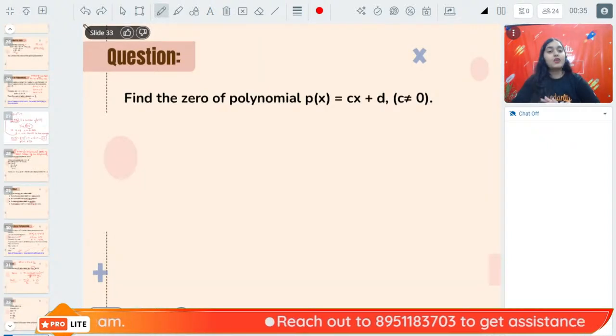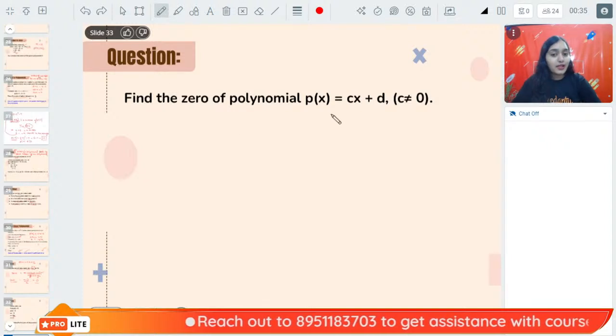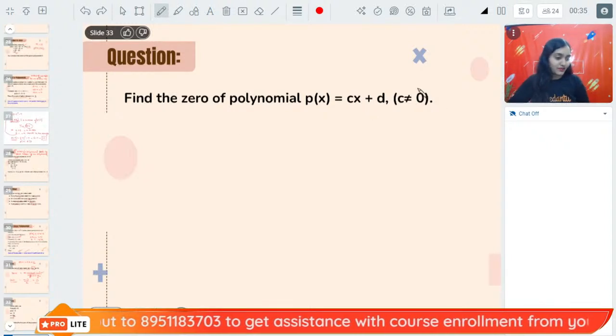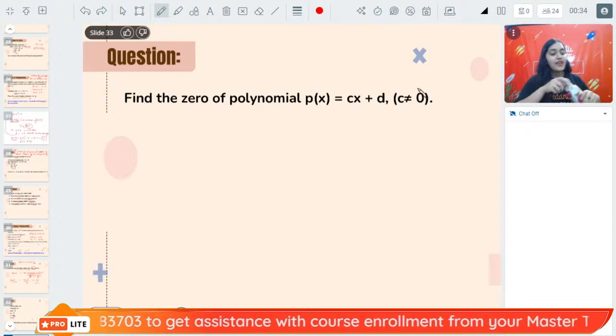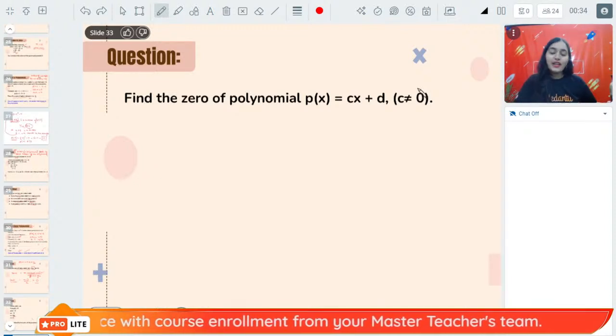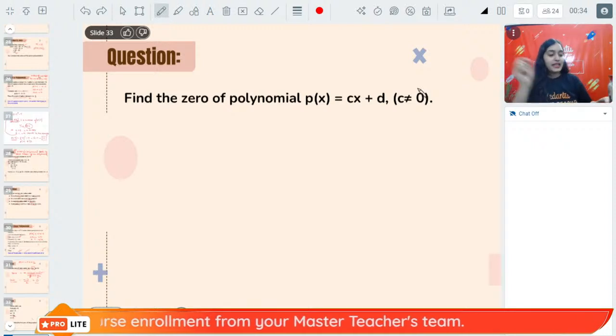Understood? Next question. Find the 0 of the polynomial px, cx plus d. Quickly, everybody answer this question. I know, Shravi, I was just confusing other students. No, Navu beta. 0 can never be negative of 0.